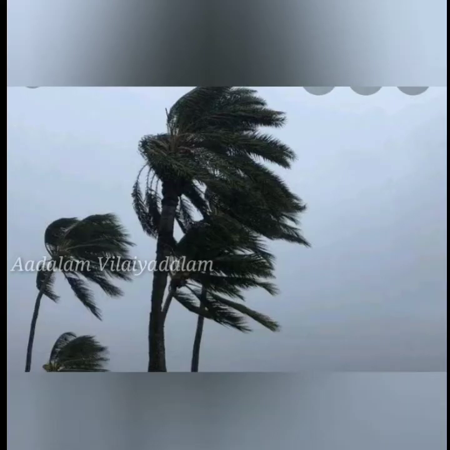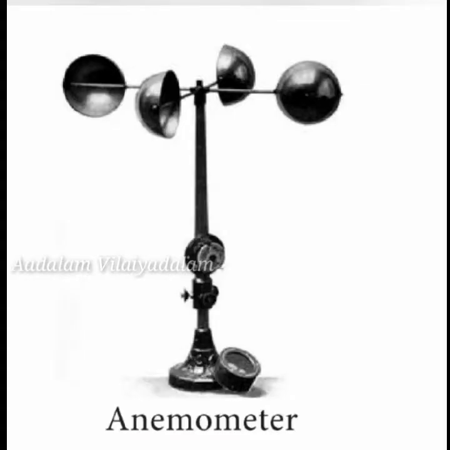Okay, now we'll see about wind. The horizontal movement of air along the surface of the earth is called wind. So that horizontal movement of air is called wind. The anemometer records wind speed. So the speed of the wind is recorded by the anemometer, and the direction of the wind is measured by the wind vane.